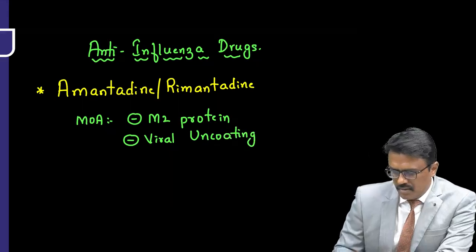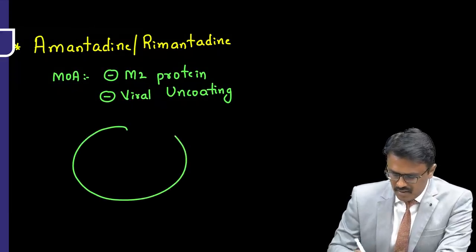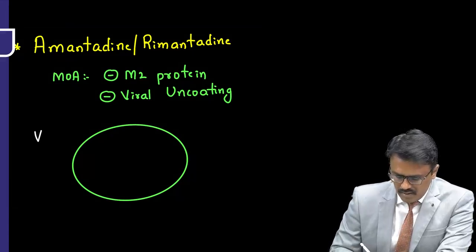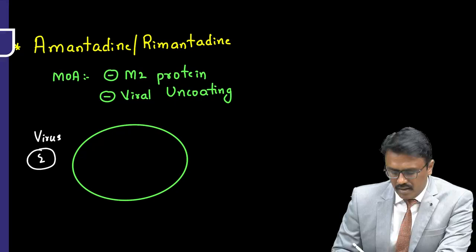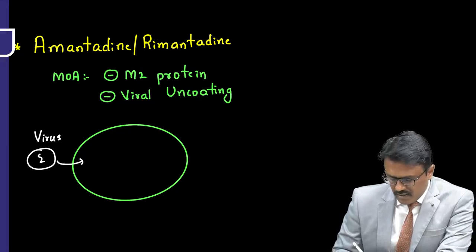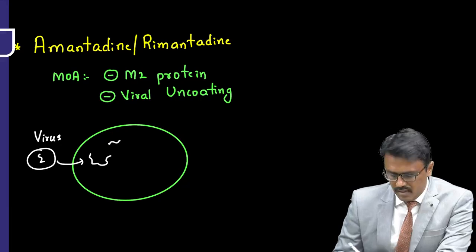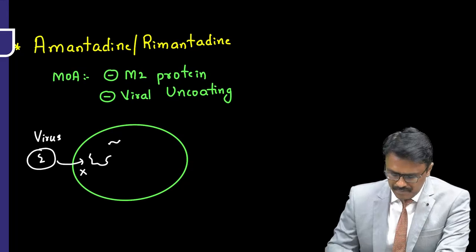Sir, what do you mean by inhibiting viral uncoating? Now let me write, this is the cell, and the virus infects the cell. So when the virus enters, this is the virus, and it has DNA or RNA depending on the virus. When it enters inside, it has to remove the coat and the genetic material is released. This is called uncoating. This step is blocked by the drugs amantadine and rimantadine.